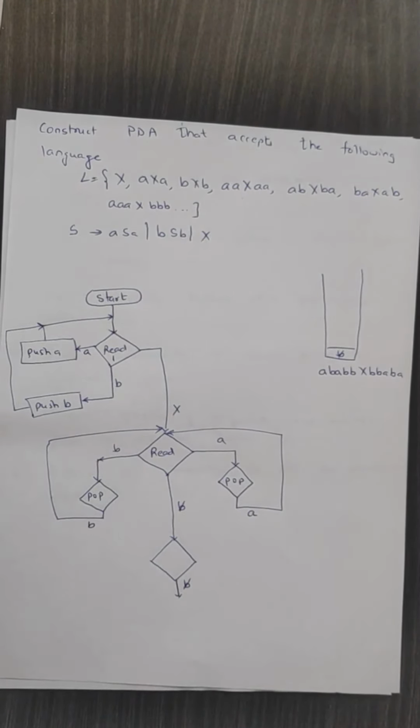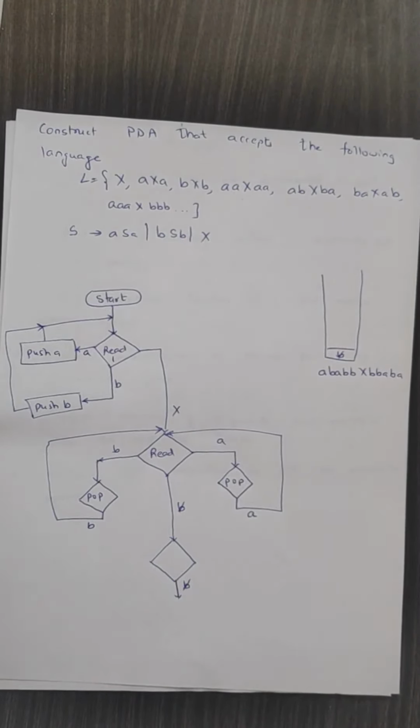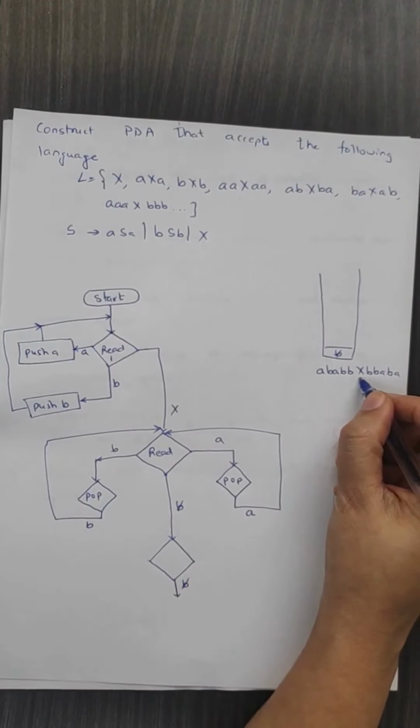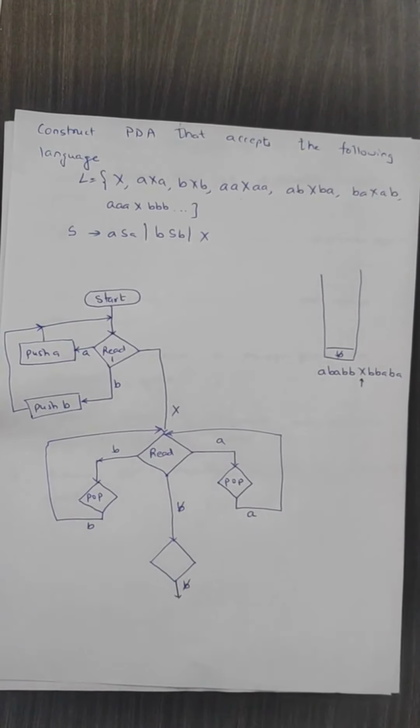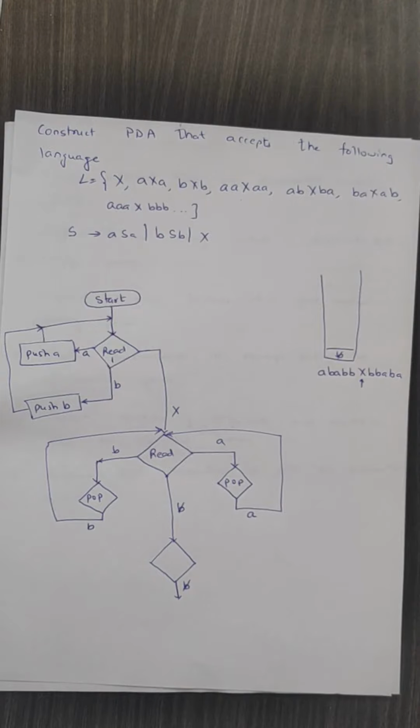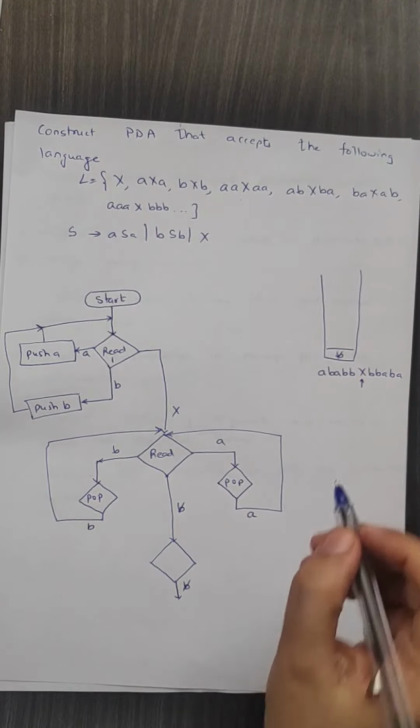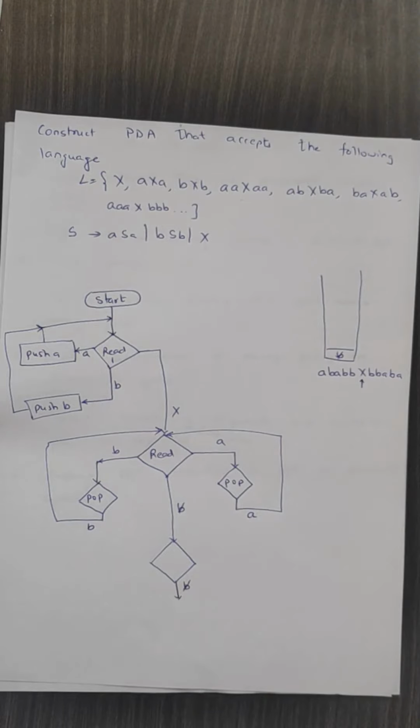In this case, till the middle symbol X, whatever symbols we receive, whether A or B, we will be pushing them onto the stack. Once we receive the middle symbol X, then whenever we perform a read operation, we check what is there in the stack.